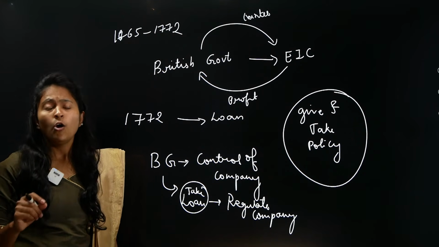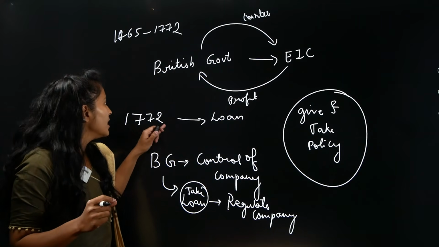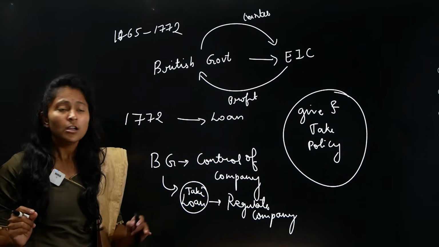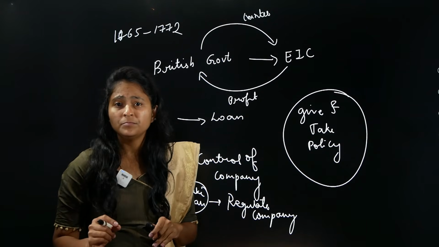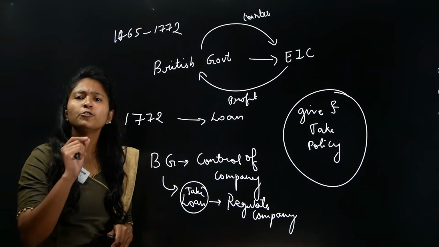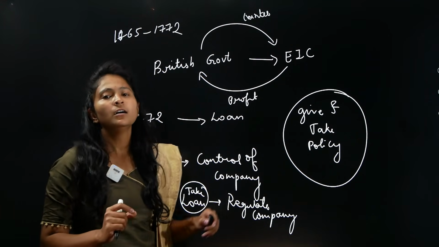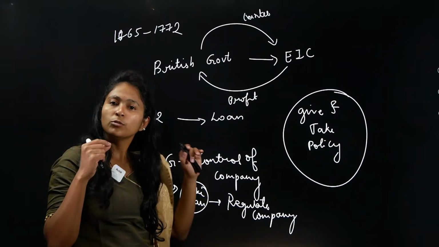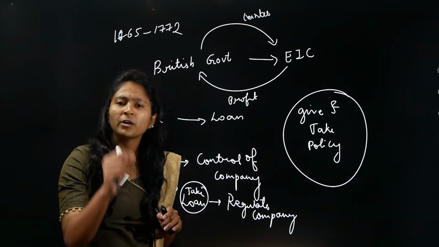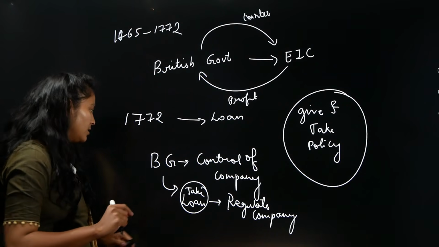to the British government. Over a period of time in 1772, what happens here is that the East India Company was facing so much of loss. So that is when they went to ask loan. And when they were about to give loan, they said that, okay, we will give you money, but you have to give us the control of East India Company. And that is how British East India Company had to lose its power. It has to give its control to the British government.